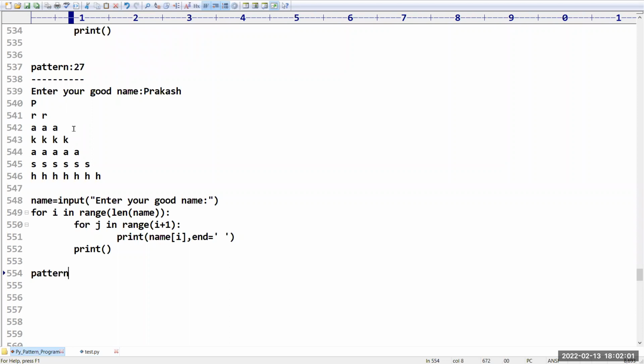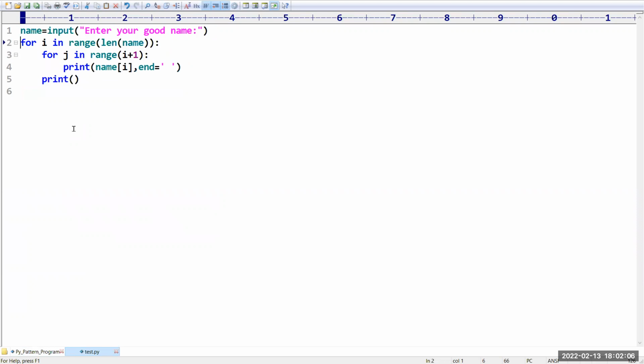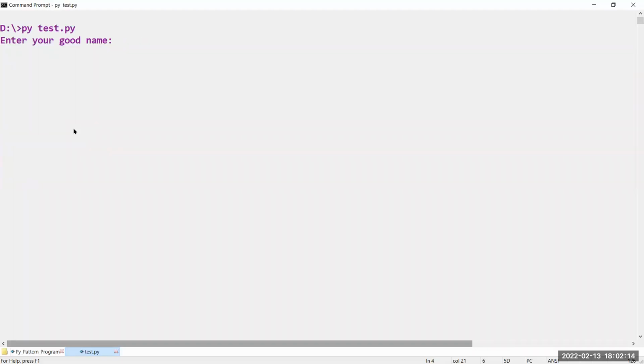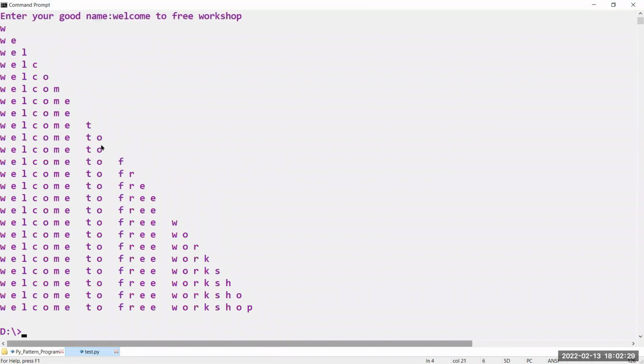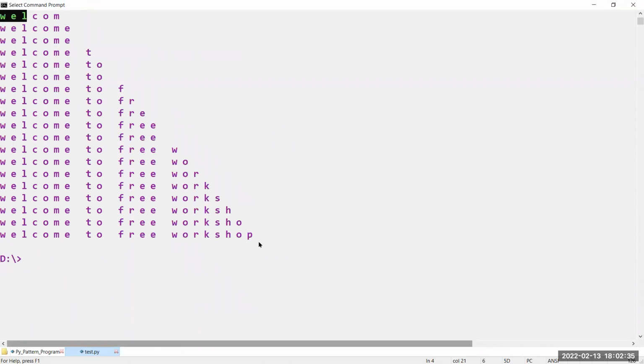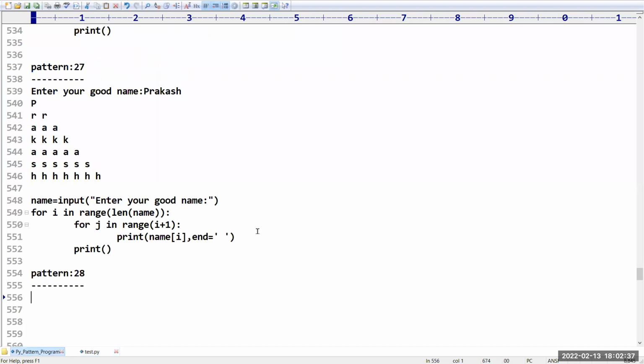So that is nothing but pattern number 28. Okay, sir, what is that pattern? In the place of I, we have to take J. Now observe what will happen. Sir, I am giving Prakash. Is it coming in the correct fashion or not? Yes. Welcome to free workshop. Like this I have taken. Have you observed how beautifully it came? So like this, if I want to print, then you need to go for these approaches.